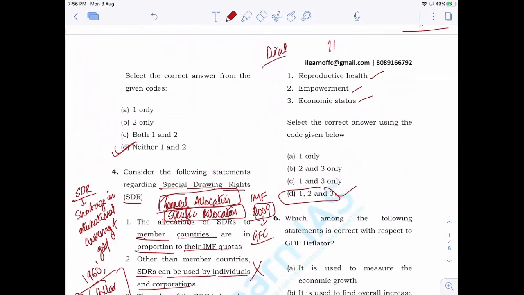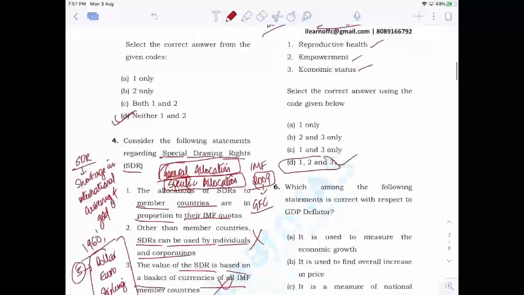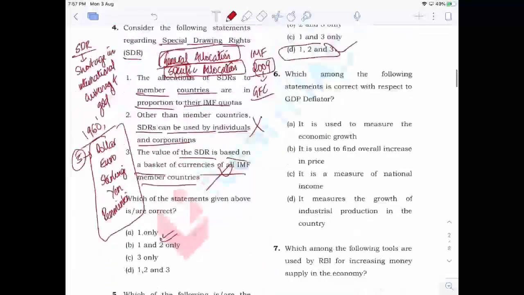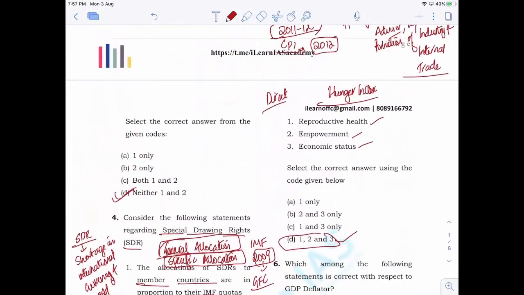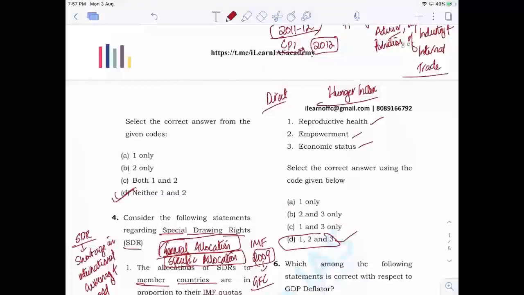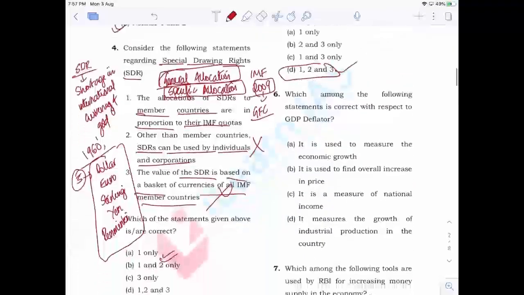For example, when it comes to that of hunger index, you have already seen. They have already asked what are the various indicators that are used in the calculation of hunger index. Similarly, they can also ask questions related to that of global inequality index, etc. Okay. So now when it comes to inequality index, you have to understand, sorry, not global inequality, gender inequality index.